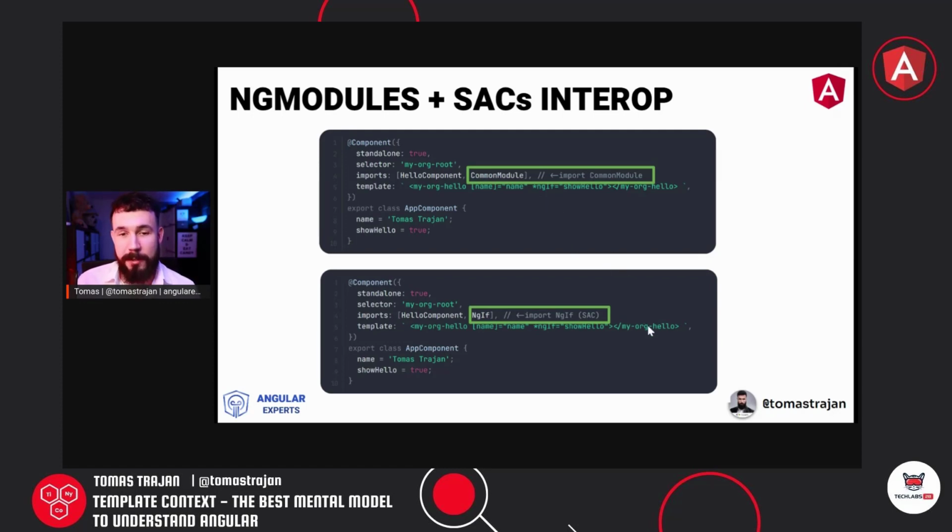So in that case, there is a trade-off between having better developer experience in the case of common module, where we just need to manage a list of fewer imports because we import only one thing and we get everything, or, if we want the smallest possible bundle size for our application, we would have to manage the list of all the directives which are used per template context, which can be a lot of effort if we have many components, right?